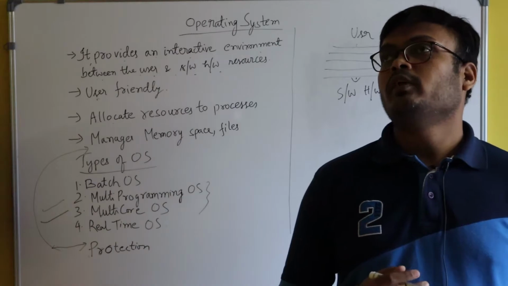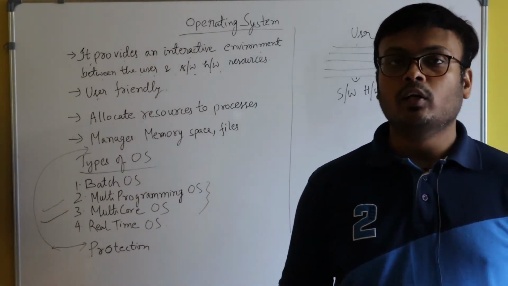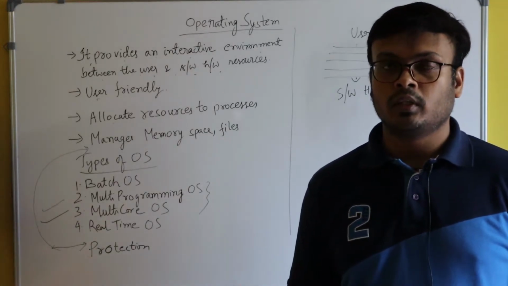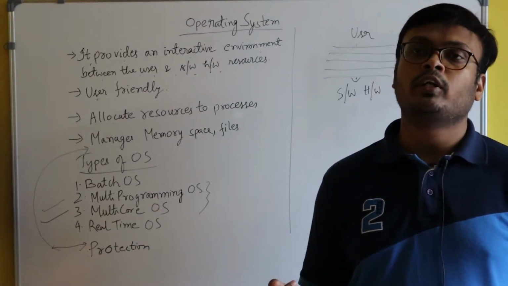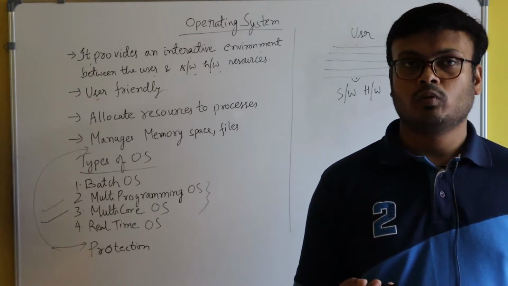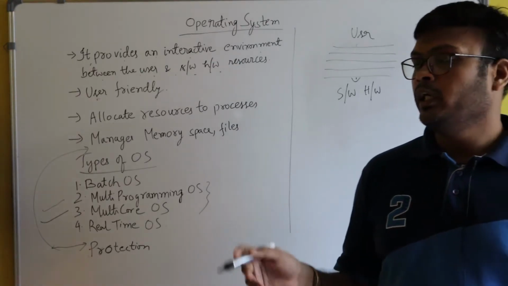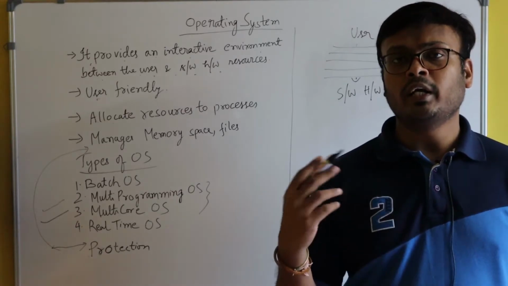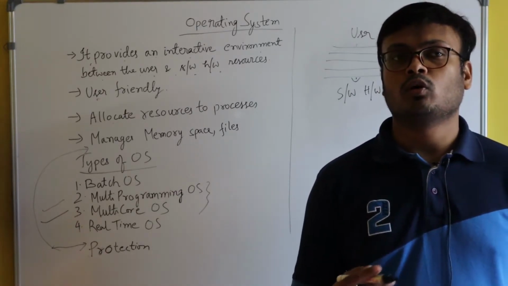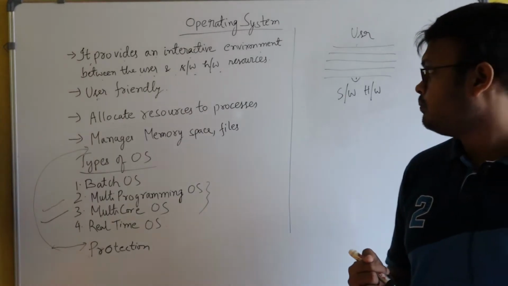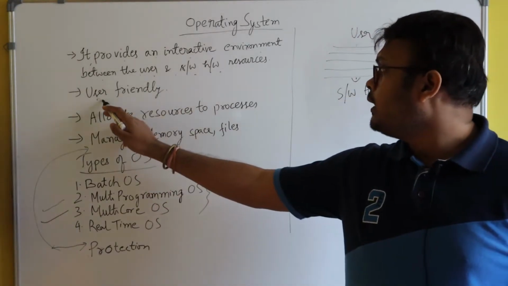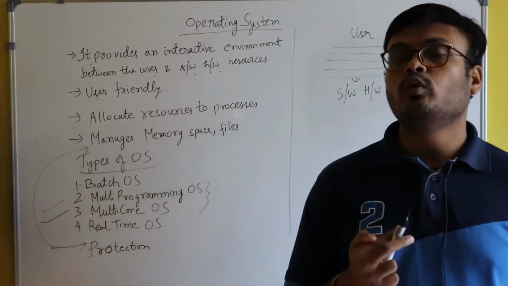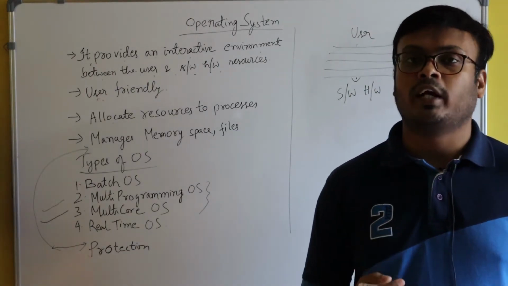So nowadays we are using operating systems like Windows 10. Earlier we were using Windows 7. So in today's operating system, it's very simple to access all the resources of the computer. And the second point is user friendly. Today's operating systems are very user friendly.